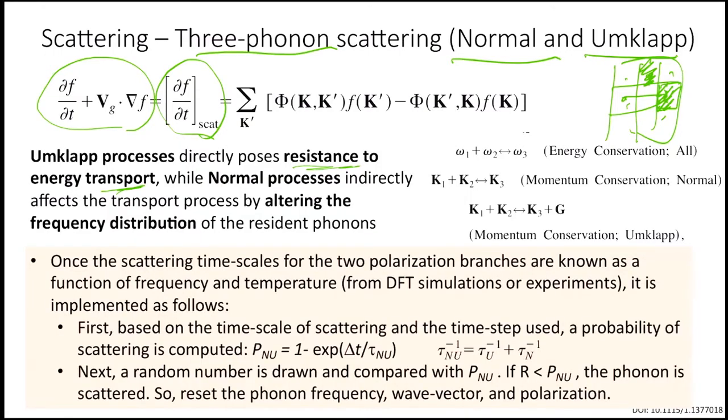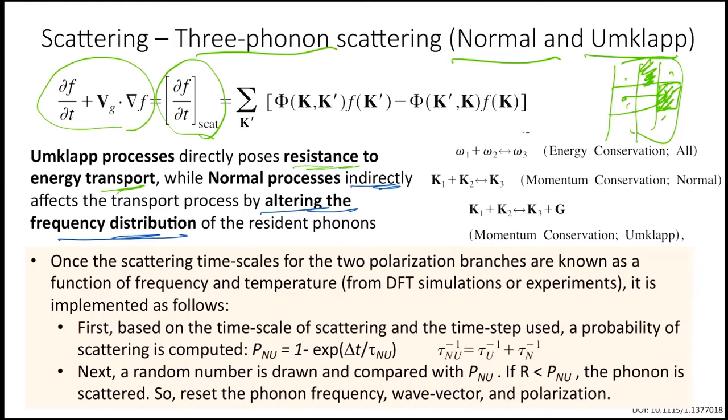Okay, so that's what it has been said here. Normal processes indirectly affect the transport by altering the frequency distribution. The particles were coming with certain energy, and now the frequency of the particle is different, so the frequency distribution has changed. That's how they alter the transport properties.